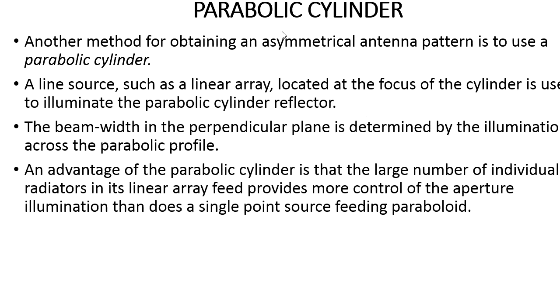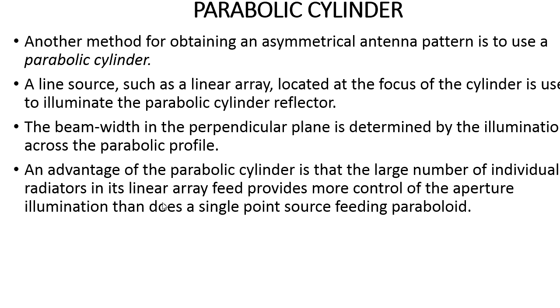Next is the parabolic cylinder. The parabolic cylinder is used in order to obtain an asymmetrical antenna pattern. It contains a line source, a series of feeds represented as a linear array, located at the focus of the cylinder in order to illuminate the parabolic cylinder reflector, and the beam width is always perpendicular to the plane.